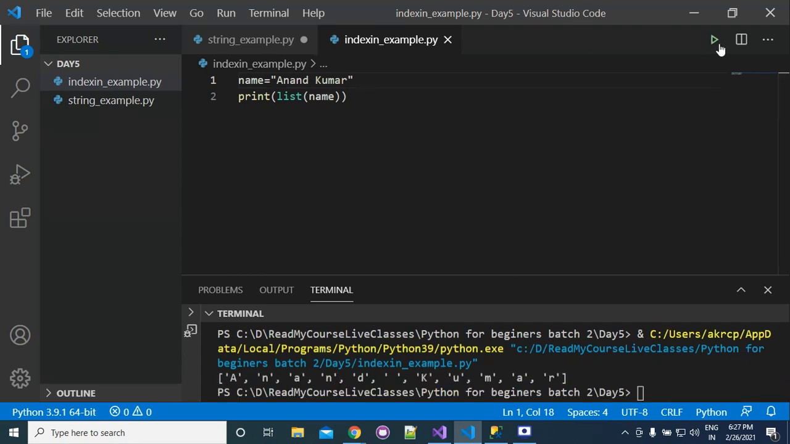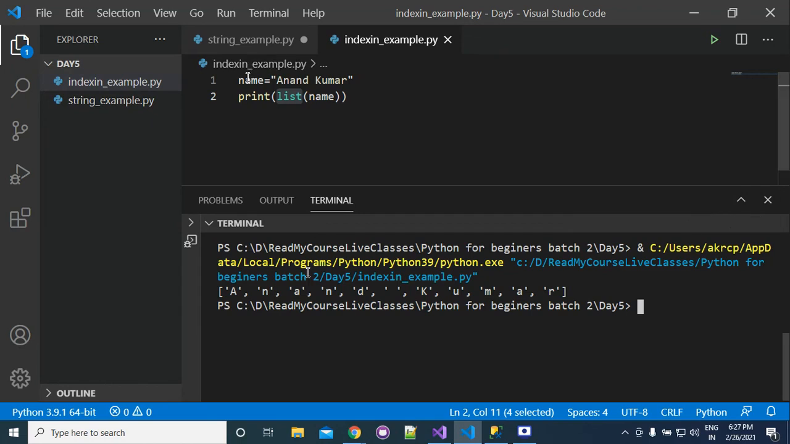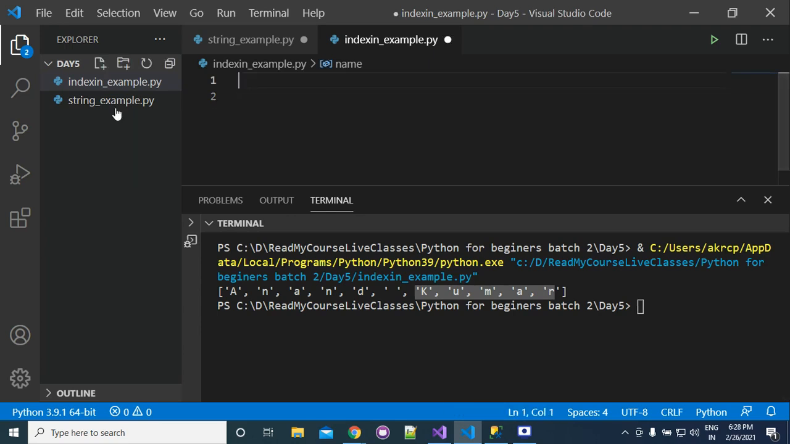If you want to see the characters present here, next you can see. If you want to say which characters are present in this string, then you can use the list function. List will return all the characters present in this string. So now you can see that when I run name is Anand Kumar and print list of name, it is returning A and so on, and I told you there is a space here, so it is also a character. Next KUMAR. So you can use this.